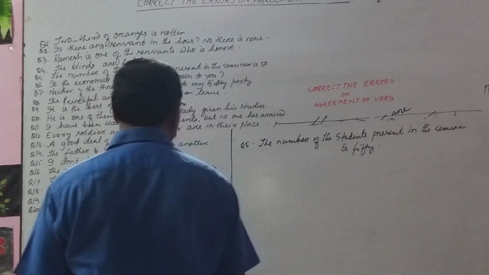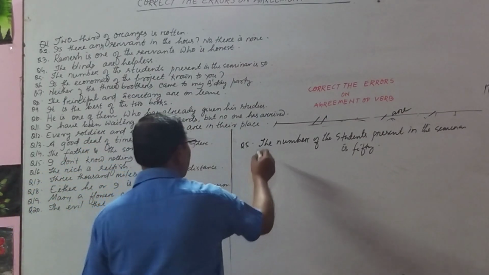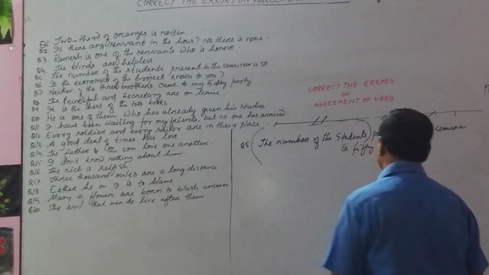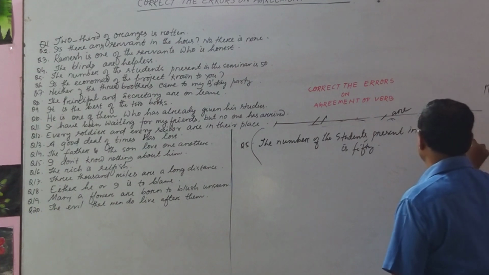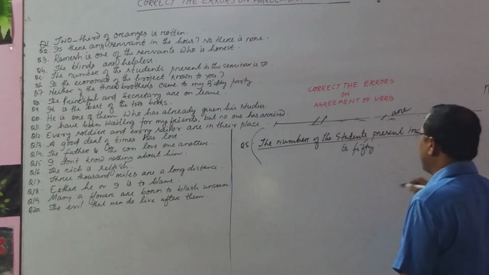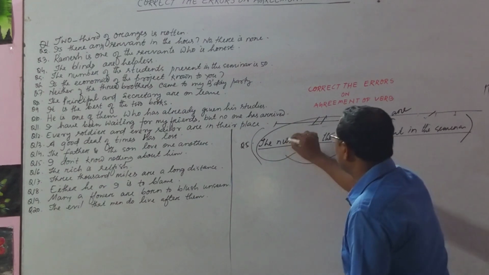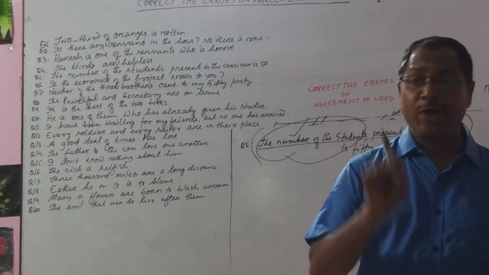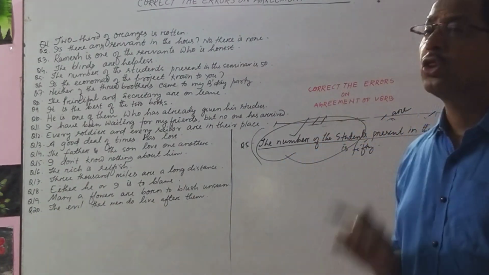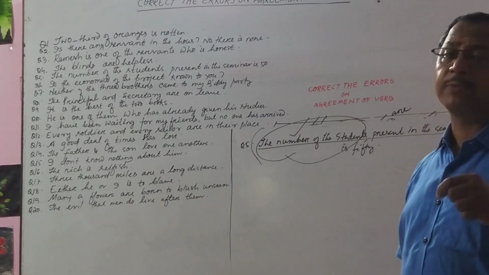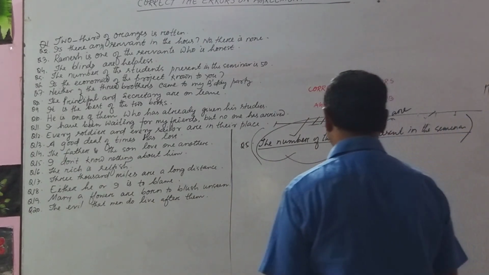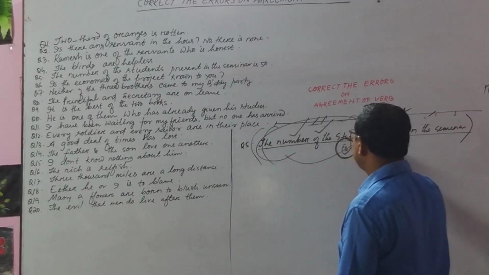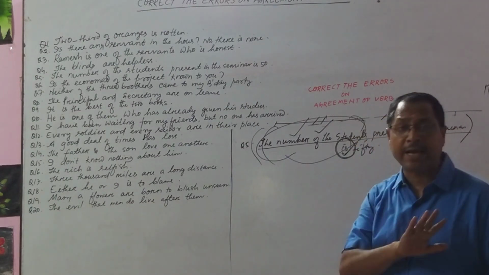Look at the sentence. What is the subject here? The number of students present in the seminar, this is the subject of the sentence. And what is the real subject? The number of. According to our rule, when a sentence starts with the number of, the verb becomes singular, and when it is a number of, the verb becomes plural. From this point of view, the number of takes a singular verb. So it is a correct sentence. There is no mistake at all.